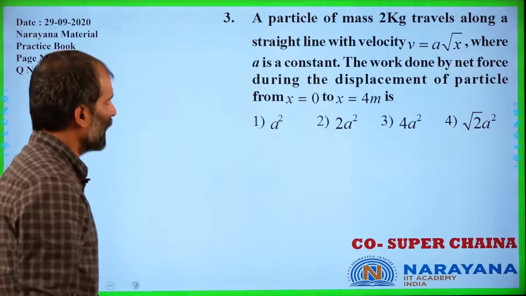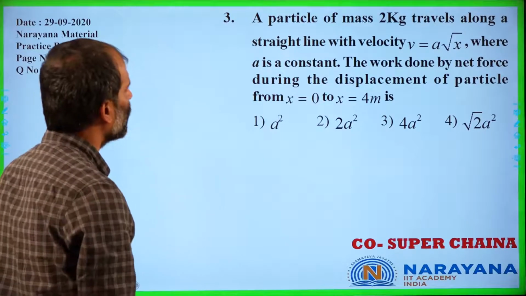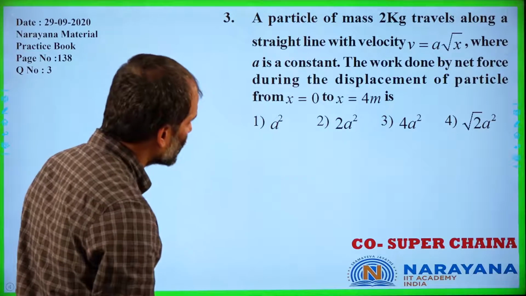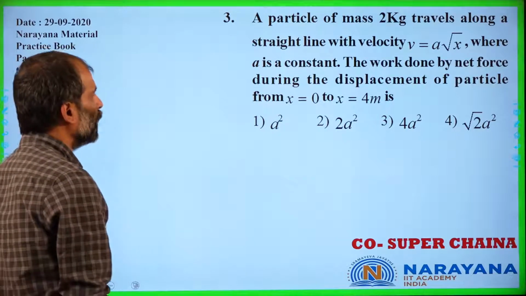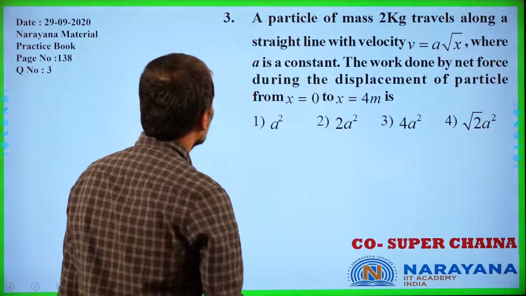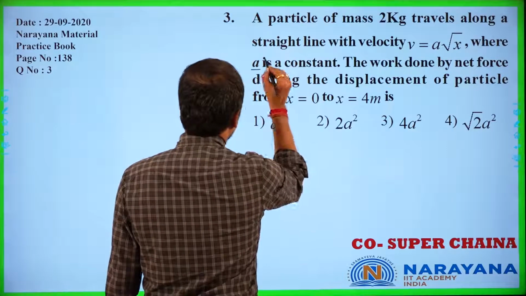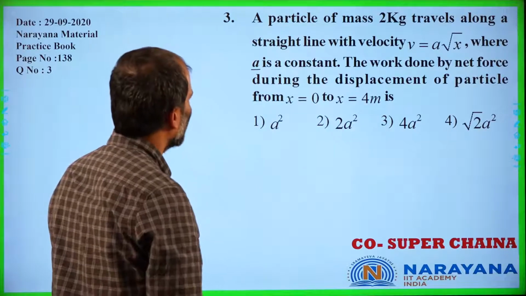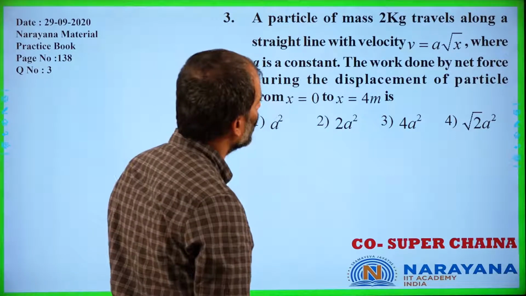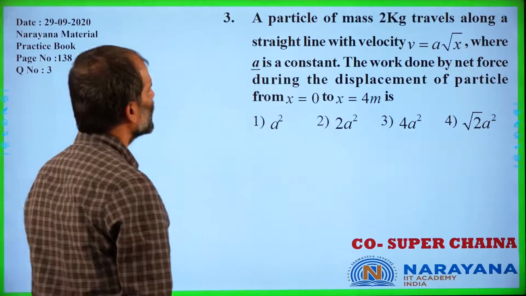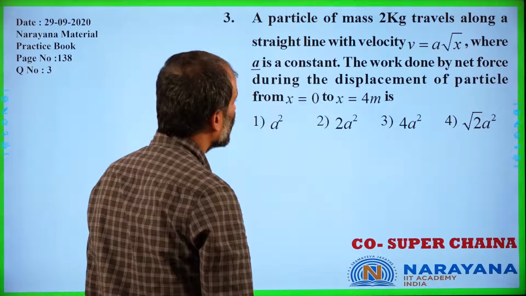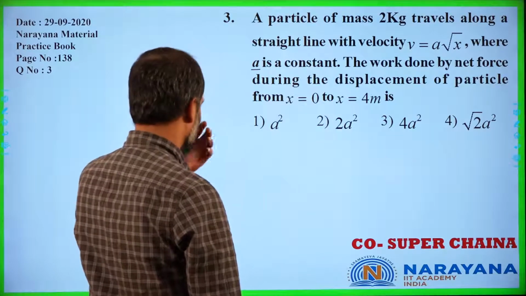Moving on to our next slide, it is given that a particle of mass 2 kg moves along a straight line with velocity v equals alpha root x, where alpha is a constant. Find the work done by the net force during the displacement of the particle from x equals 0 to x equals 4 meters.